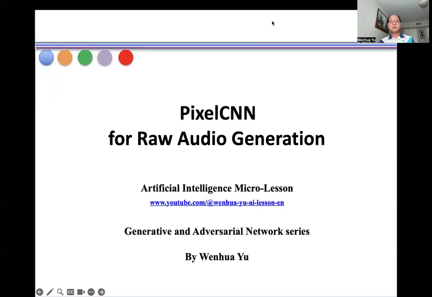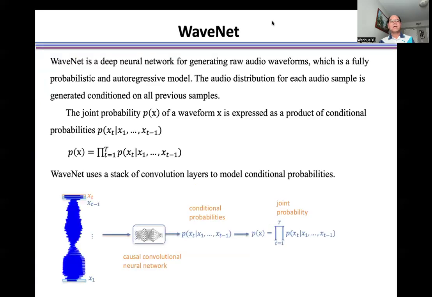In this video, I introduce a WaveNet for raw audio generation. WaveNet is a deep neural network for generating raw audio waveforms, which is a fully probabilistic and autoregressive model. The audio distribution for each audio sample is generated conditioned on all previous samples.